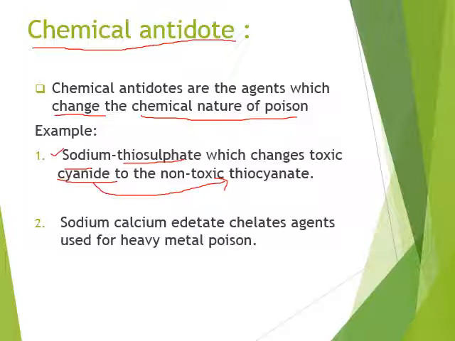Cyanide is very toxic to the human body, so sodium thiosulfate changes cyanide into a non-toxic substance, thiocyanate, which is non-toxic to the human body and is excreted out from the body. So these types of agents do not produce any physical action but they change the chemical nature of poison from toxic to non-toxic substance. This type of antidotes are known as chemical antidotes. Second, we will see the example of sodium calcium EDTA chelates, which are used for heavy metal poison.